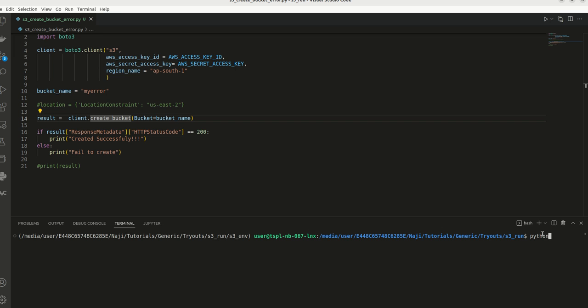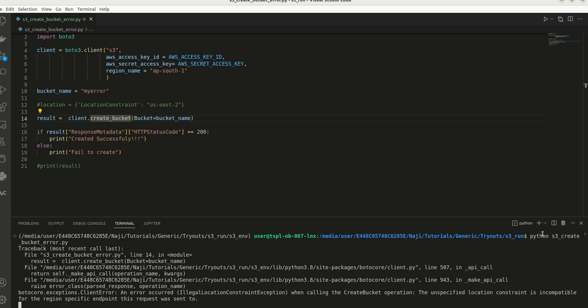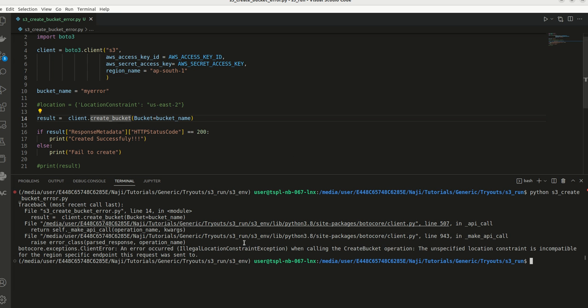Python s3_create_bucket_error.py. So let me try to run this code. Okay, so this is the error that we are getting. The error is botocore.exceptions.ClientError: An error occurred (IllegalLocationConstraintException) when calling the CreateBucket operation: The unspecified location constraint is incompatible for the region specific endpoint this request was sent to.